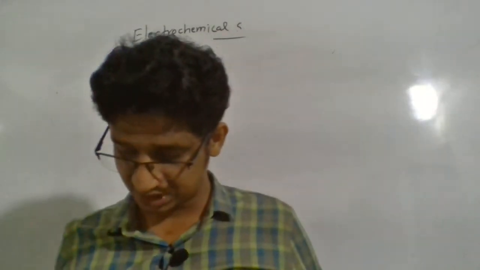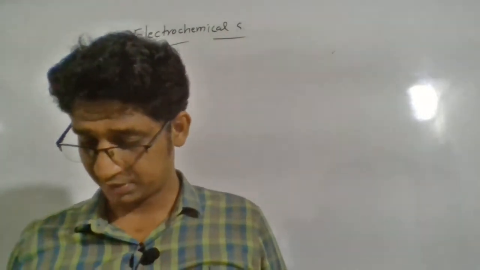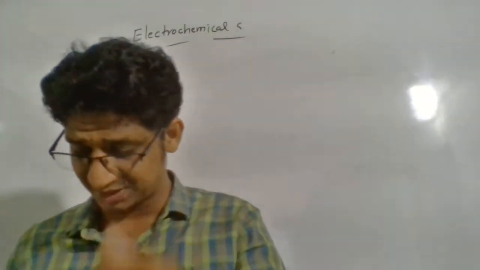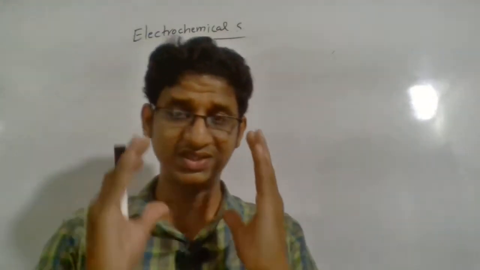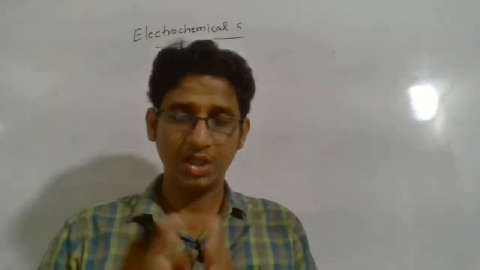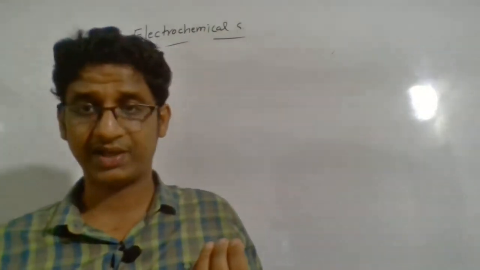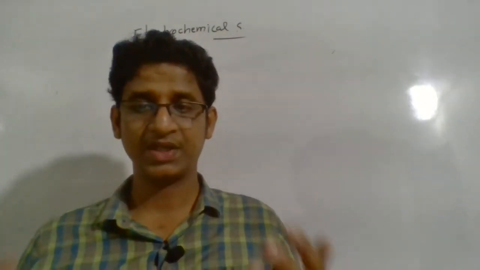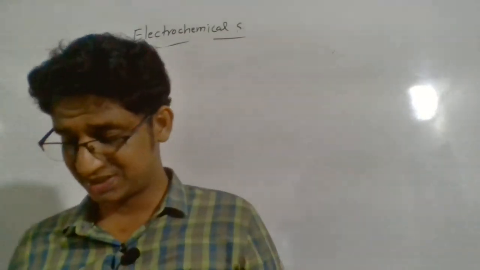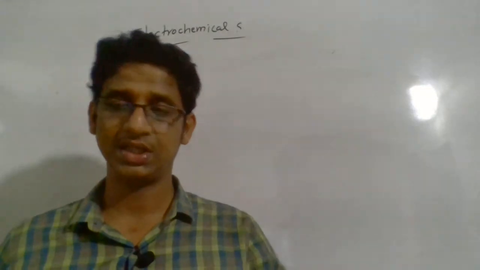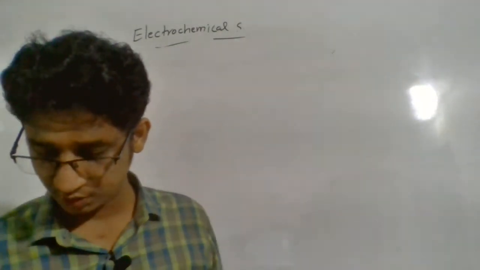The two electrodes are chromium and tin. We know the cell potential is E0 cathode minus E0 anode. First you have to choose which will be our cathode. Compare the values: one is minus 0.74, one is plus 0.15. Plus 0.15 is the higher value, which means tin undergoes reduction and chromium undergoes oxidation.